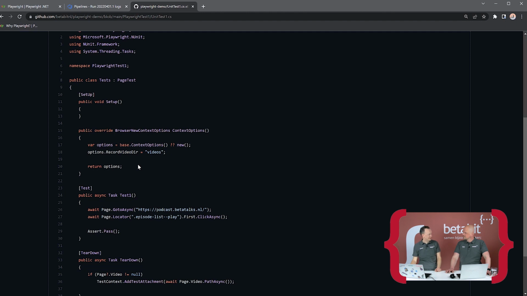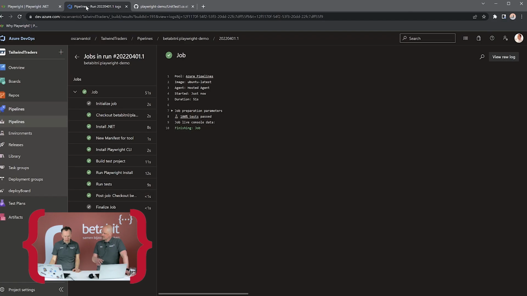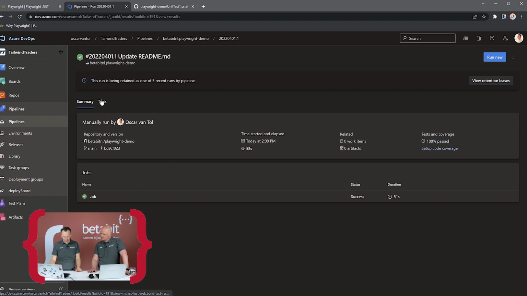Even video? Yes, videos. I had a solution somewhere where I was stitching screenshots, but videos. We can also do awesome screenshots on errors. And then in the teardown, just for the sake of it, I check if it's there. If it's there, I'm doing add test attachment, getting this page video, getting the path, and pulling those videos out, actually added as an attachment to the test results. And if we talk long enough, we should be able to see all checks are green. All checks are green. We should be able to look at the tests, and they're all green.